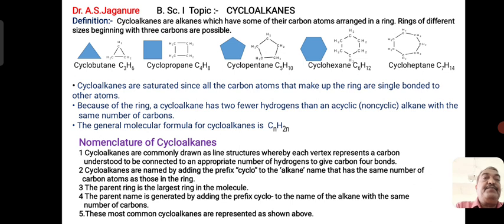So I apologize here that I have represented cyclobutane with C3H6. This is wrong. Cyclopropane with C4H8 is also wrong. So please note it is a reversal in naming. Structures are correct, but the naming has been done a little bit in a wrong way.